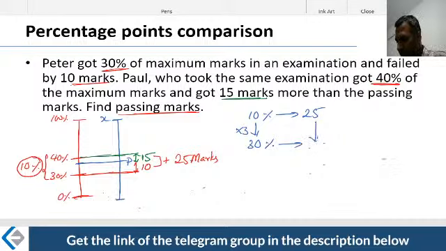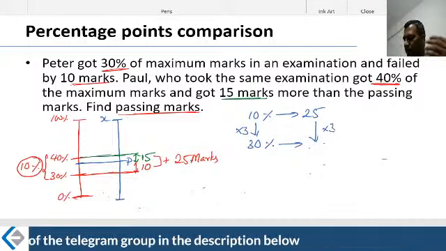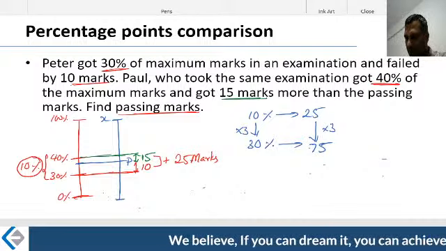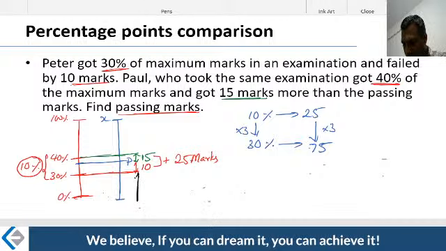If you do times 3, this 25 also should be multiplied by 3. 25 into 3, how much? 75. What you are trying to say is that this particular number is 75. Till here the value is 75, 0 to 75.